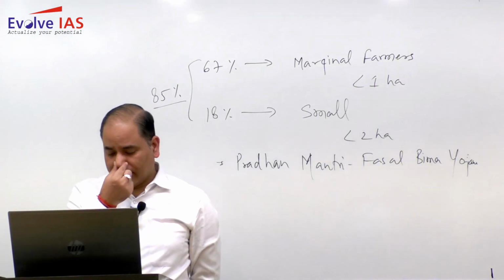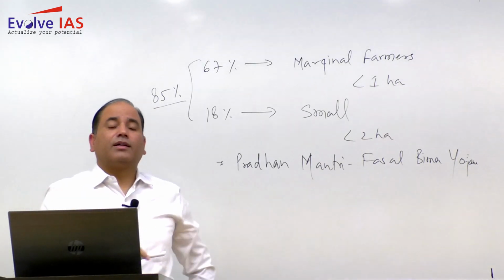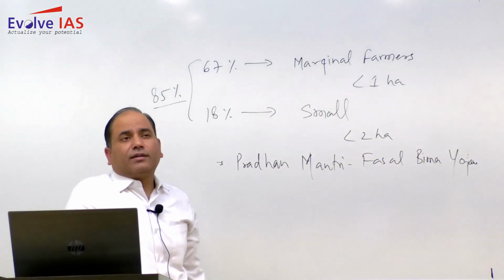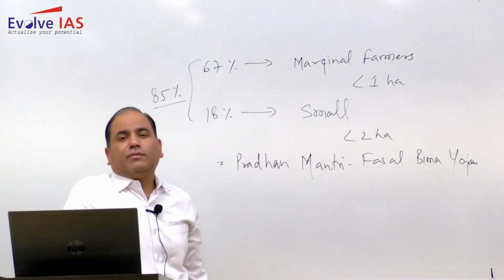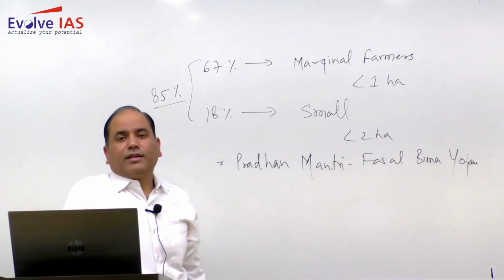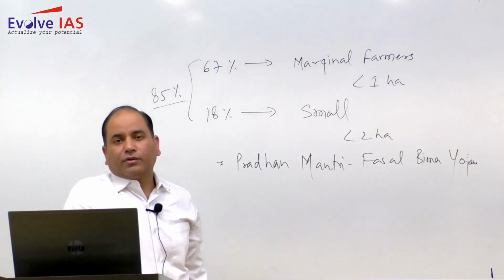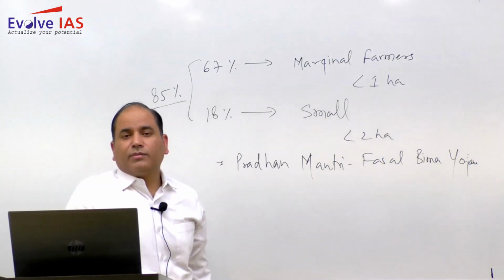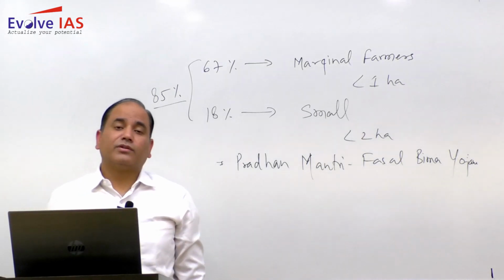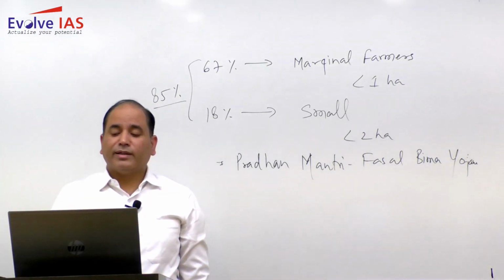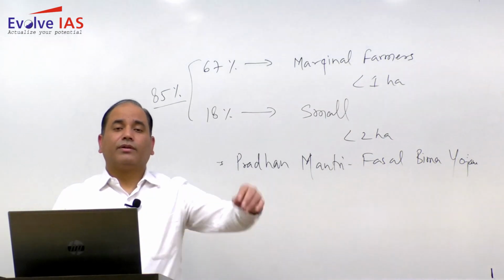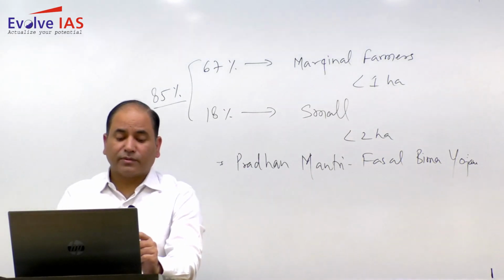Then you have to write about the ADP. ADP is your Aspirational District Program that was launched in 2018, and the idea was that some districts would be identified which have less development, specifically with respect to socio-economic development. Later on the government, specifically the Prime Minister, has shown some desire that this Aspirational District Program needs to be implemented in a more intensified manner, and in other districts also. So within that perspective you have to write.